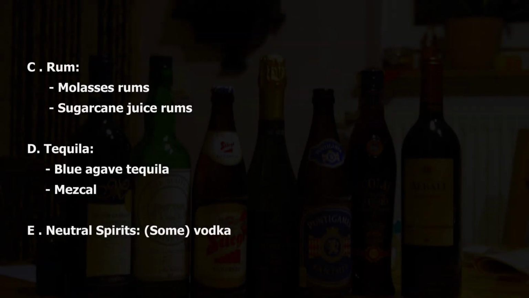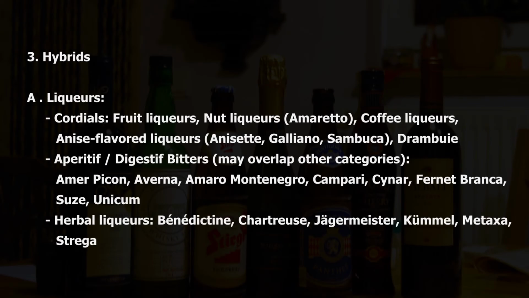C. Rum. Molasses rums. Sugarcane juice rums. D. Tequila. Blue agave tequila. Mezcal. E. Neutral spirits, some vodka. 3. Hybrids. A. Liqueurs.